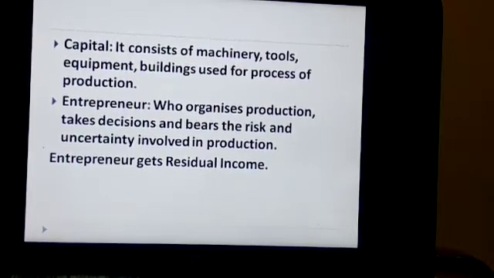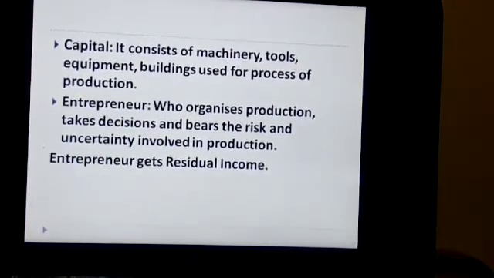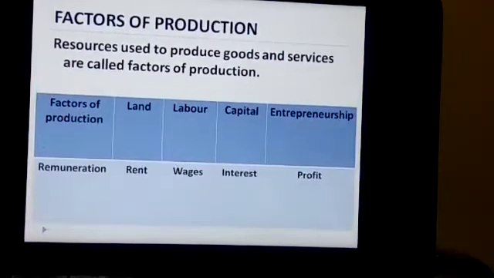Residual income is the income left after paying all factors of production. When land has been remunerated, capital has been paid, and labor is paid, at the last the entrepreneur will get the profit. I'll explain this to you in detail in this segment.